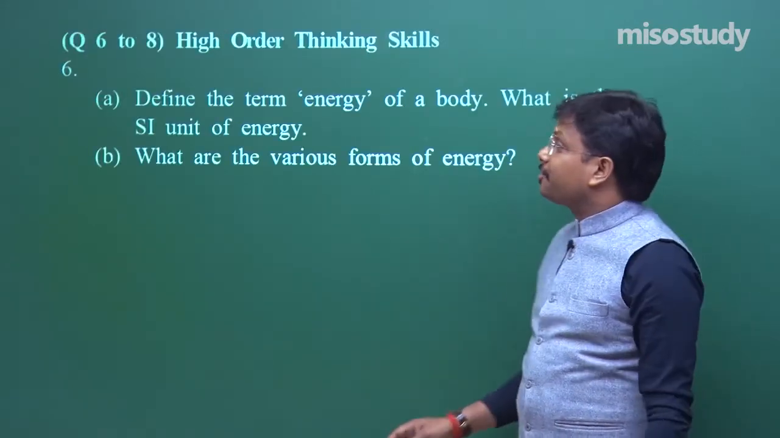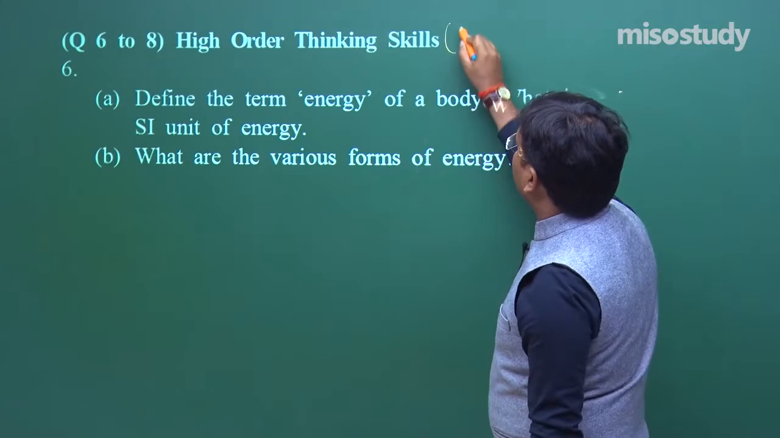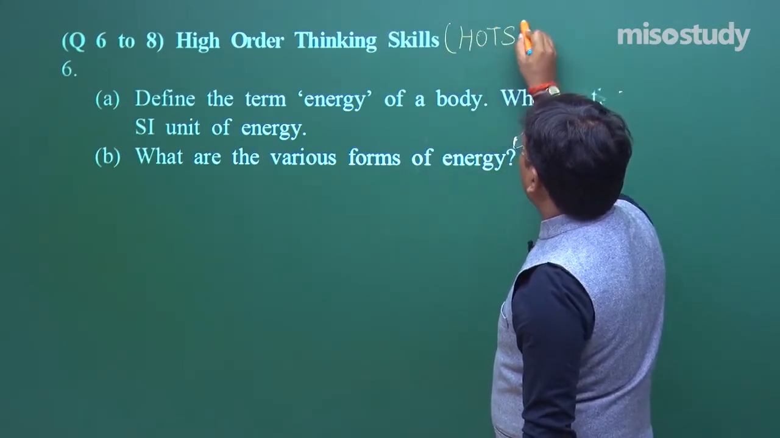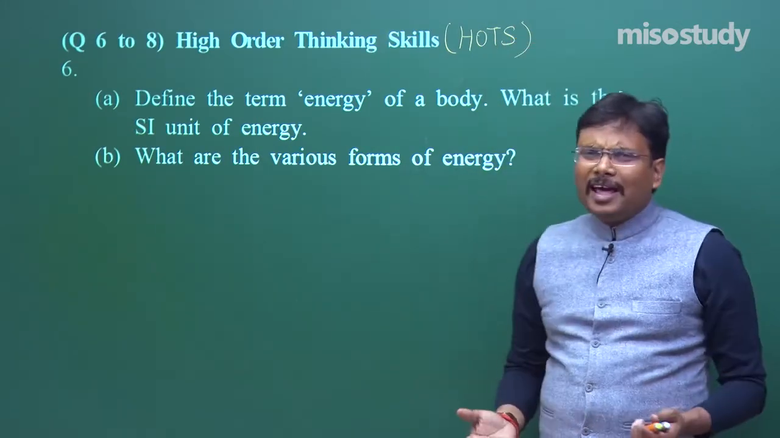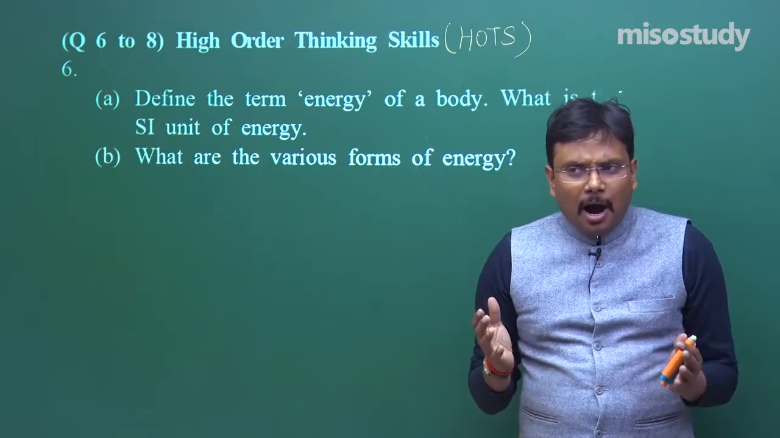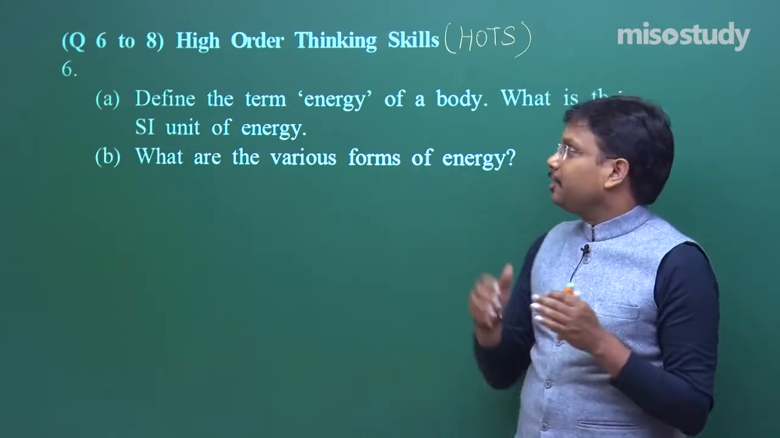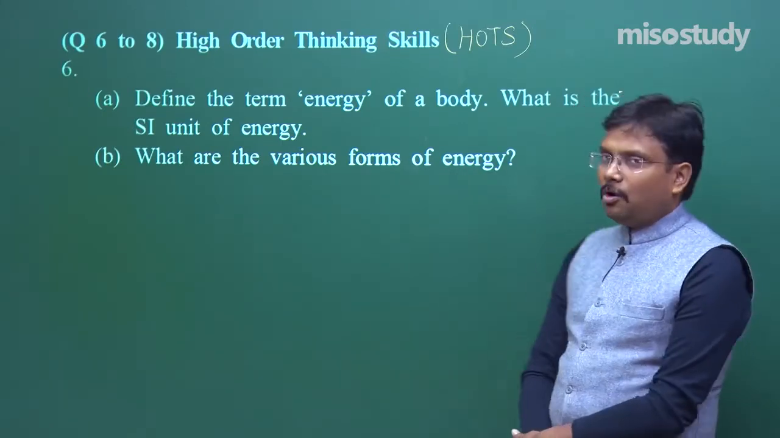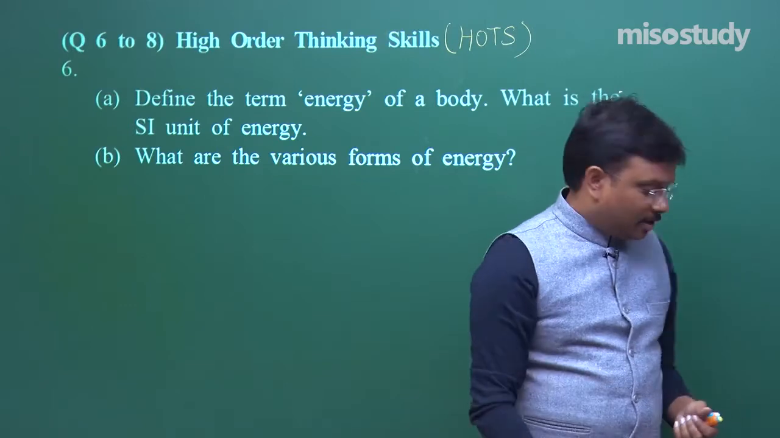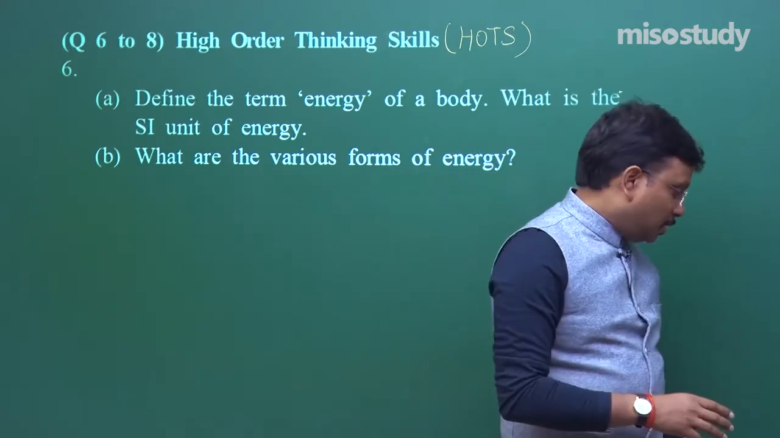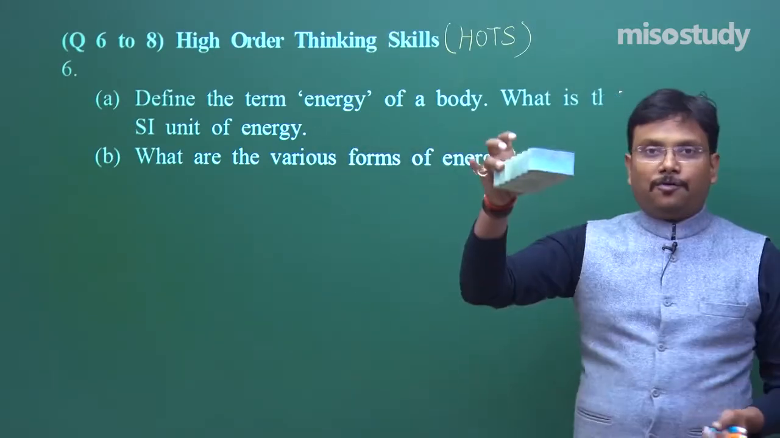Now question number 6, 7 and 8 are HOTS, that is higher order thinking skill. Fine. So it's not that they are difficult questions, but they demand a somewhat different approach. Consider: define the term energy of a body. This term is forcing you. Say, for example, this duster. Let me take another duster. Define the term energy of this body.